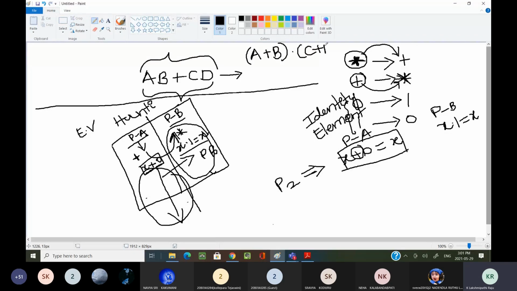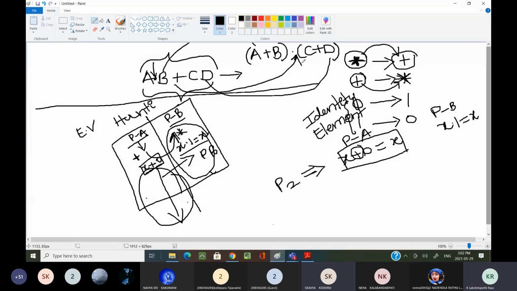Always remember, whenever you are doing problems on Boolean algebra, if nothing is there in between, you have to assume that there is a dot operator. Every time, if the dot operator is not mentioned, we have to assume there is an AND operator between these two variables. We replace AND with plus, so this becomes this, and this plus we convert into this. I hope you are getting my point.